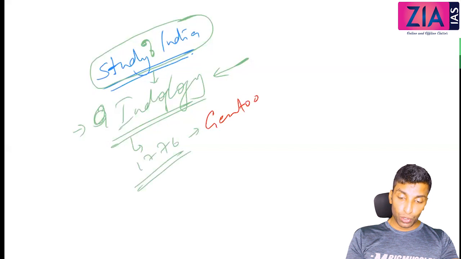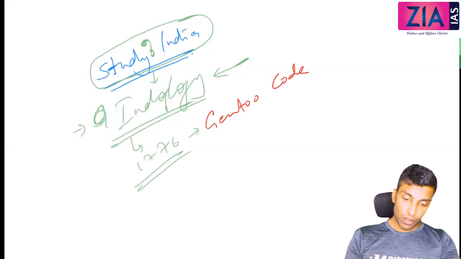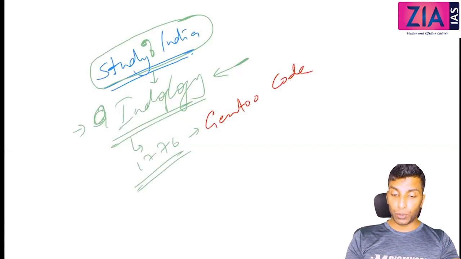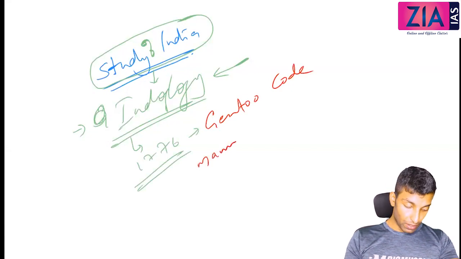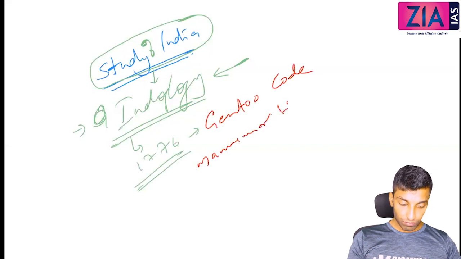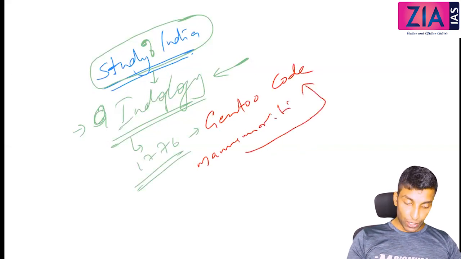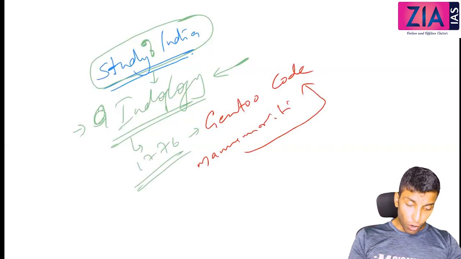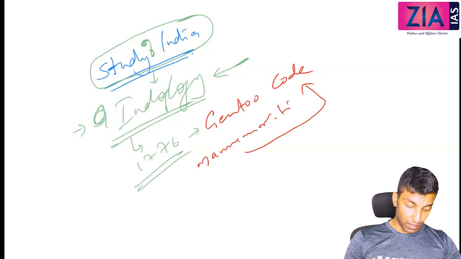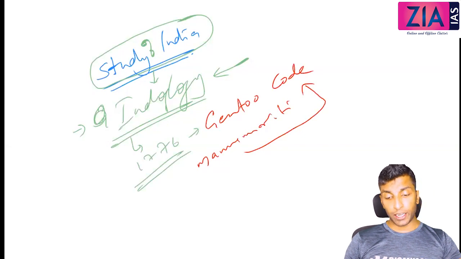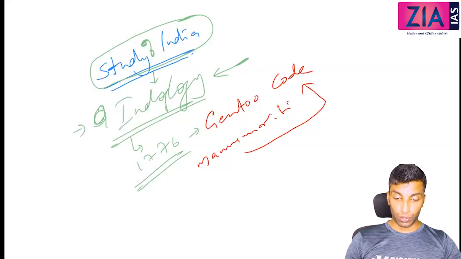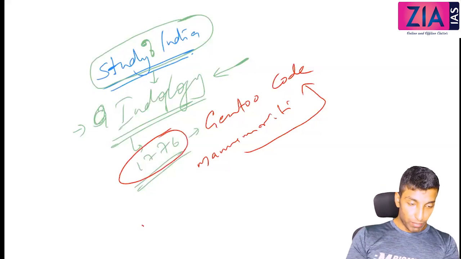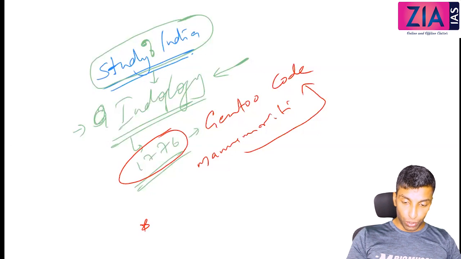Into Gentoo Code or Code of Gentoo Laws. Okay, so actually Manusmriti was translated to Code of Gentoo Laws. Manusmriti is regarded as the oldest and most comprehensive document, though biased, the holy book of Hindus in India for legal matters related to the individual and society. So it was translated into Code of Gentoo Laws. Okay, so that's the first such translation, which happened in 1776. So Manusmriti is codified under Gentoo Code or Code of Gentoo Law.